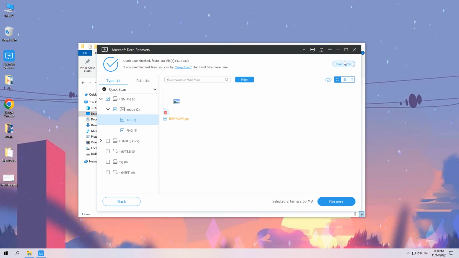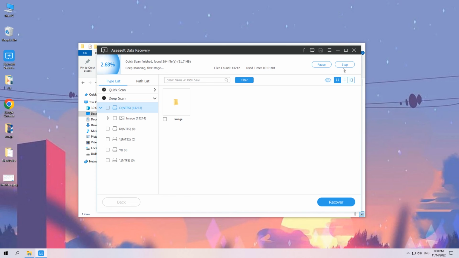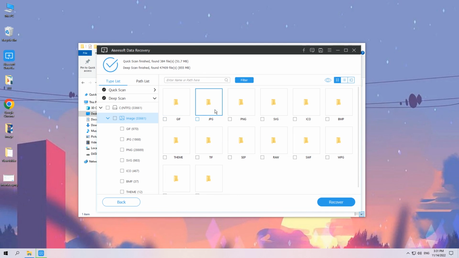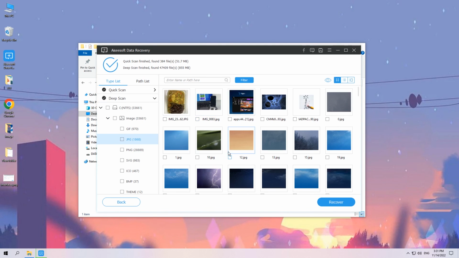We are going to click the Deep Scan button at the upper right corner of the window to let the software do a thorough search for the lost or modified files. The process will take some minutes or even an hour depending on how much data is in the recycle bin. When the scan is done, you will see all files that are deleted, lost, disappeared, or modified on the screen along with the file names.